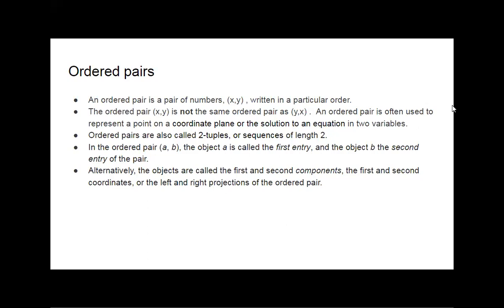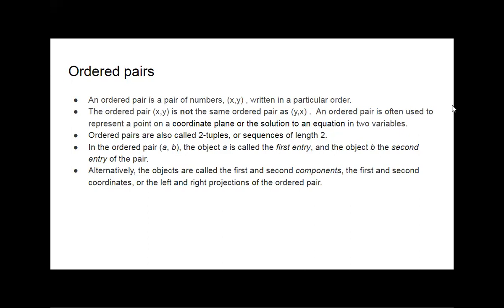Here it is x equal to 1, y equal to 2. So we will keep the same order in the case of ordered pairs. The ordered pair xy is not the same as the ordered pair yx. Getting?